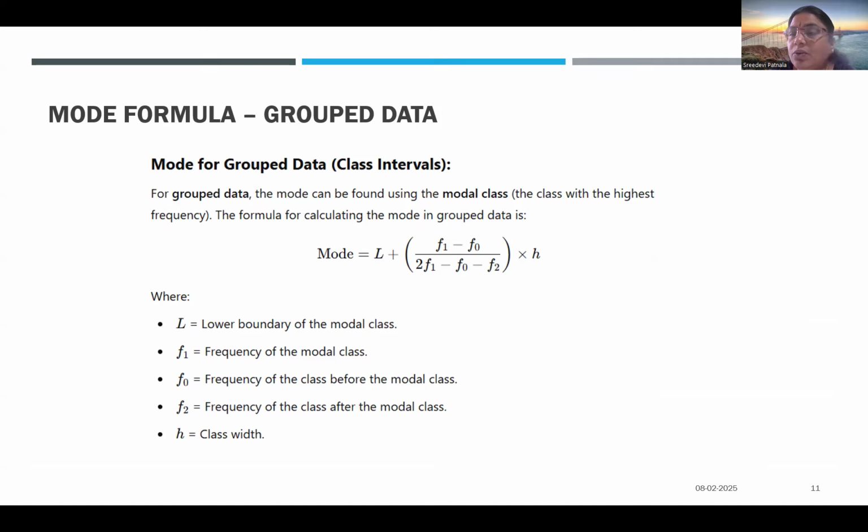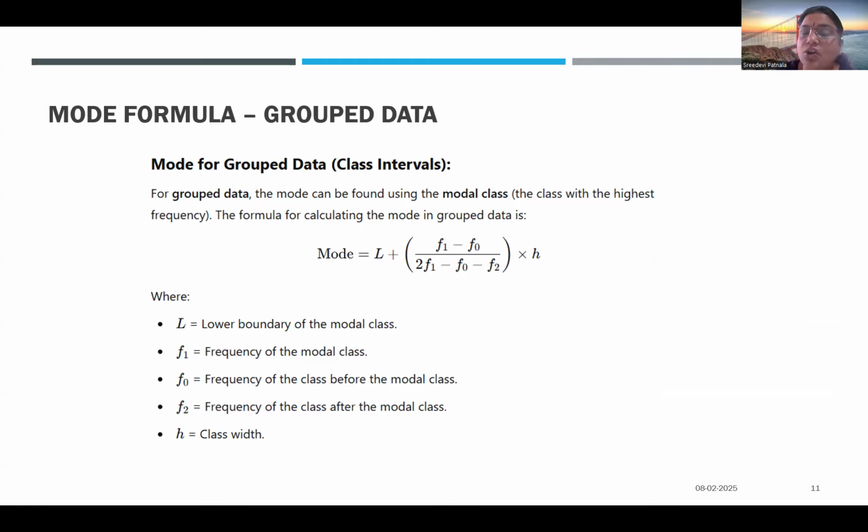So for grouped data, what is the formula? L plus F1 minus F0 by 2 F1 minus F0 minus F2, into H. This is the mode formula for when a class interval is given, or grouped data.